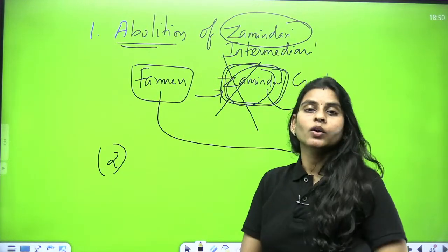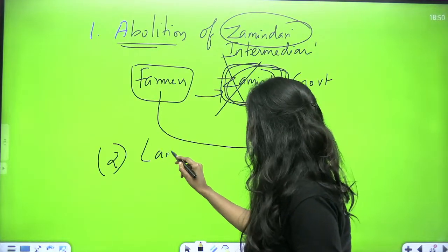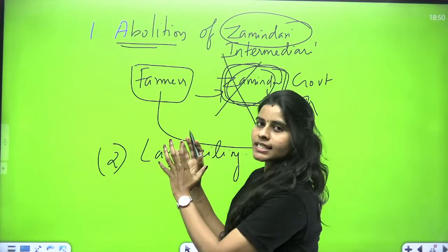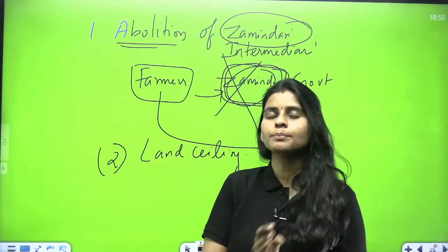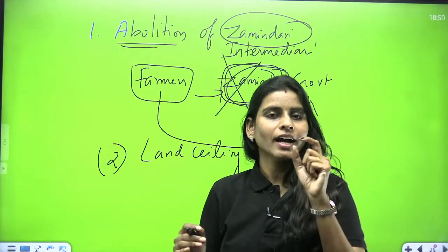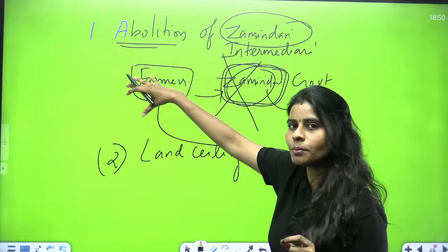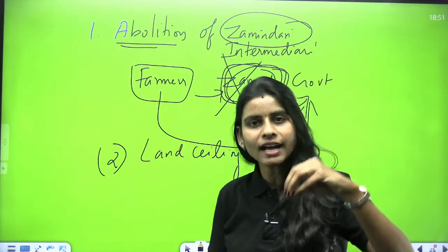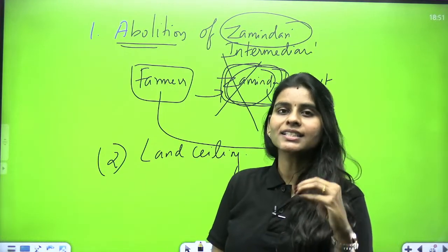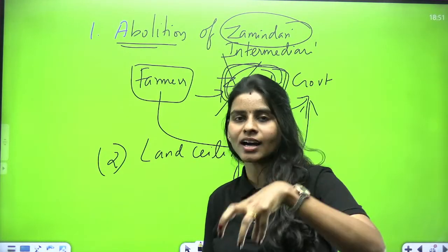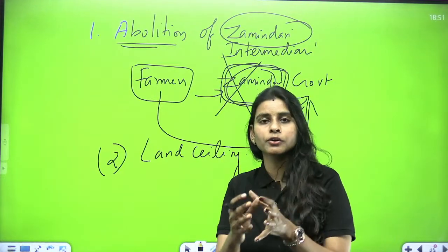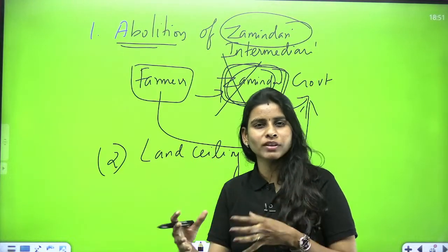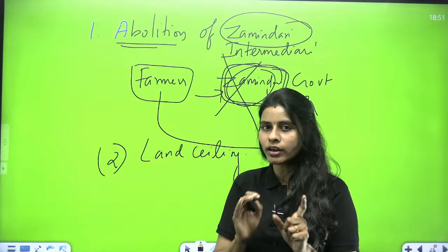So moving on, we had land ceiling. Why did we have land ceiling? See, this abolition of the Zamindari system did not help all the farmers. Why? It is because it simply gave ownership rights to some. But still we had a large number of small farmers who do not have any ownership claims, but are working as laborers in other fields. Still they are working as cultivators in other fields by means of rental, lease or whatever type of agreements they had. They did not get enough benefits, right?